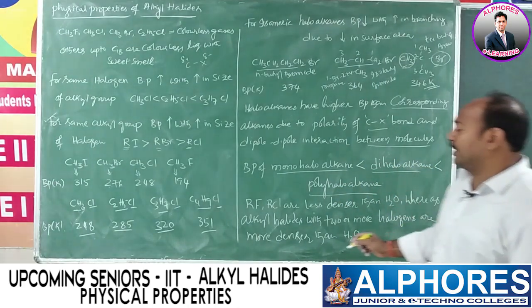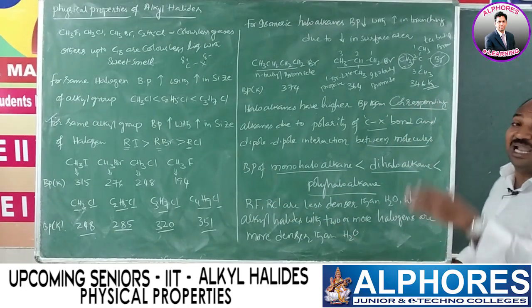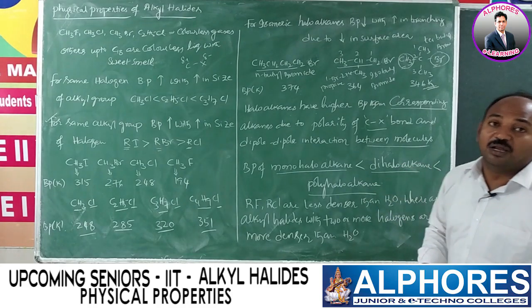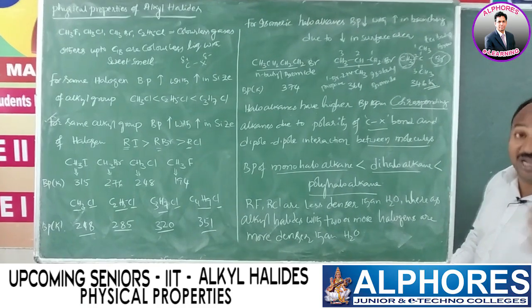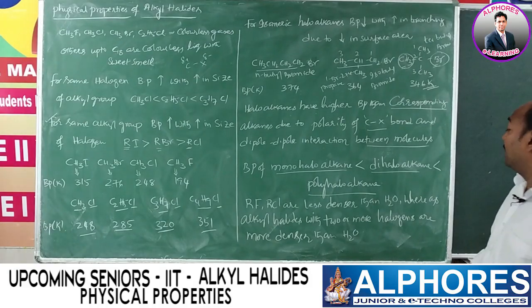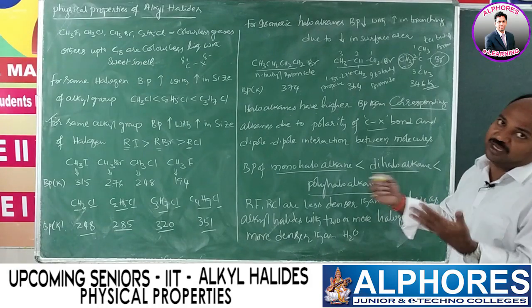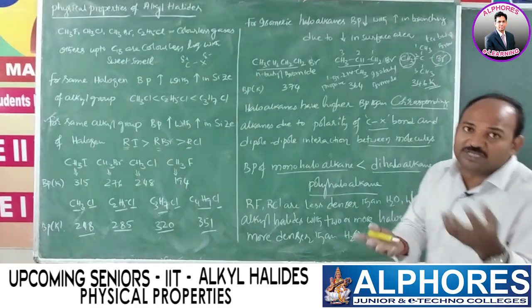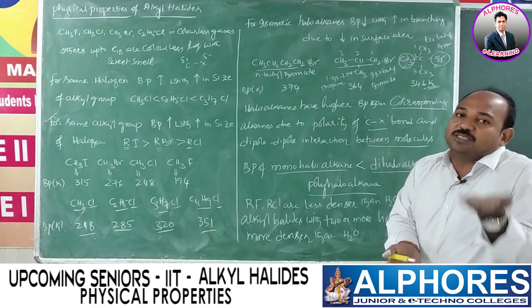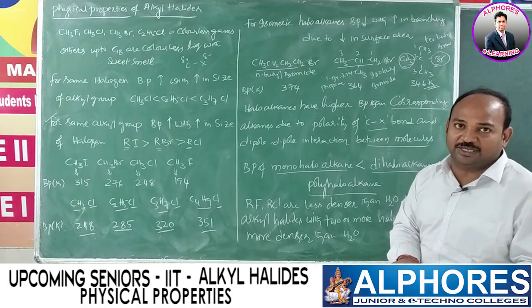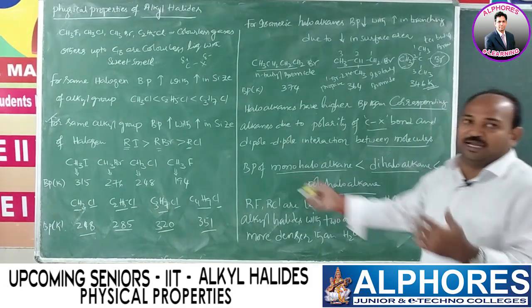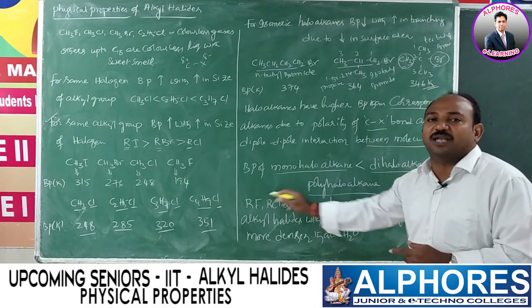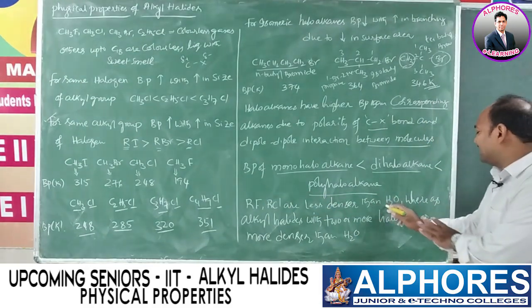And the next one: fluorides and chlorides are less dense than water. Compared to water, the alkane density is less. And we learned so many times that when we mix alkanes with water, they float on the surface of water because of less density. So these also resemble that. That's why alkyl fluorides and alkyl chlorides are less dense than water.